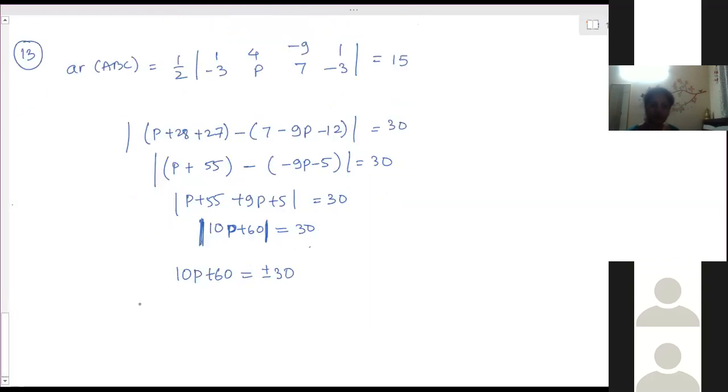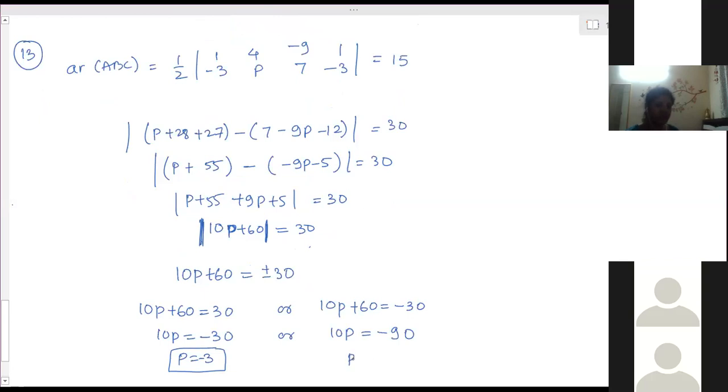So now solve for both. 10P plus 60 is equal to 30, or 10P plus 60 is equal to minus 30. So 10P is equal to minus 30, so P is equal to minus 3. One value of P. Or 10P is equal to minus 90, so P is equal to minus 9. So these are the two values of P you will get in this case. And if you solve only one and don't solve the second one, then you will lose 1 mark out of 3 marks.